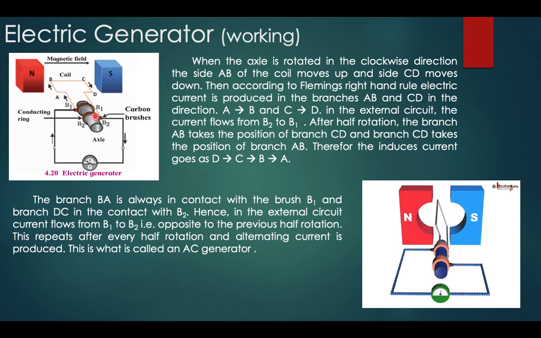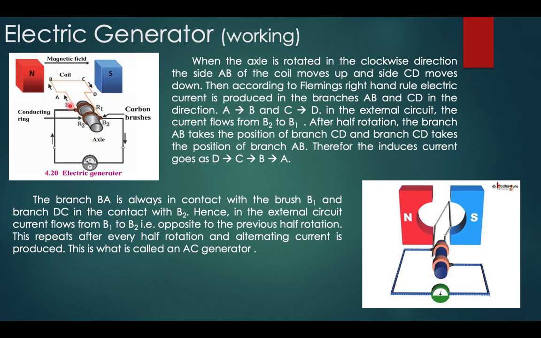Now after every half turn, the branch AB comes to the position of branch CD, whereas the branch CD comes to the position of branch AB. Since the branch BA is always in contact with the brush B1 and the branch DC is in contact with B2, in the external circuit the current flows from B1 to B2.